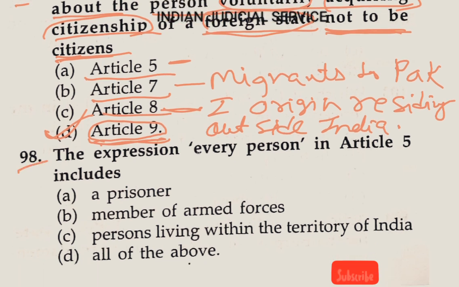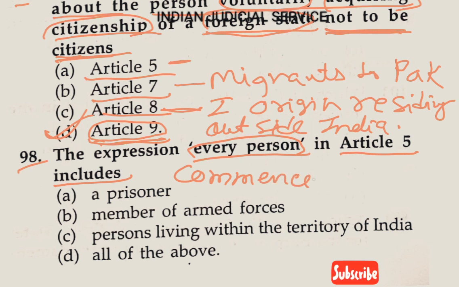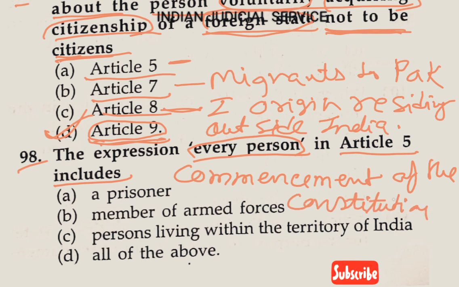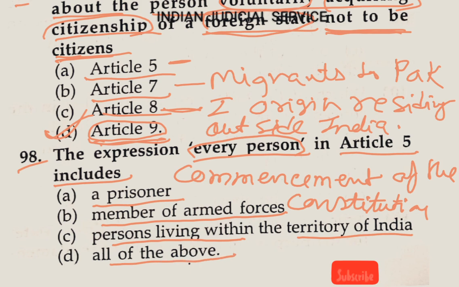Question number 98. The expression every person in article 5 includes, so every person under article 5. So article 5 deals with the citizenship at the commencement, this is very important, at the commencement of the Constitution of India. Option A, a prisoner; option B, the member of armed force; option C, the person living within the territory of India; and option D, all of the above. So every person includes all these persons. So the answer is option D, all of the above.